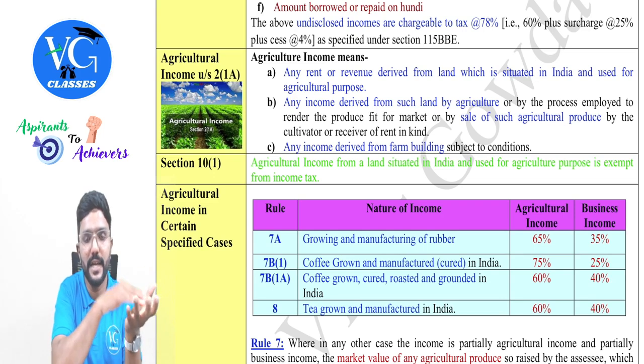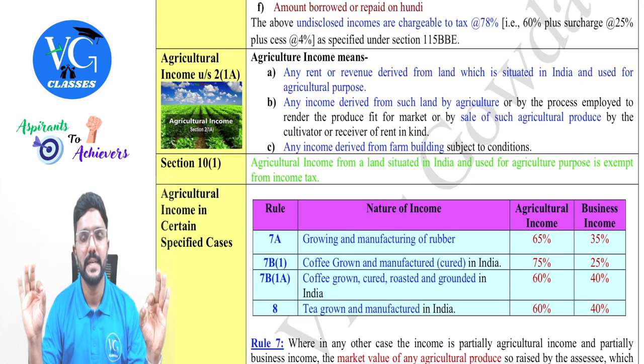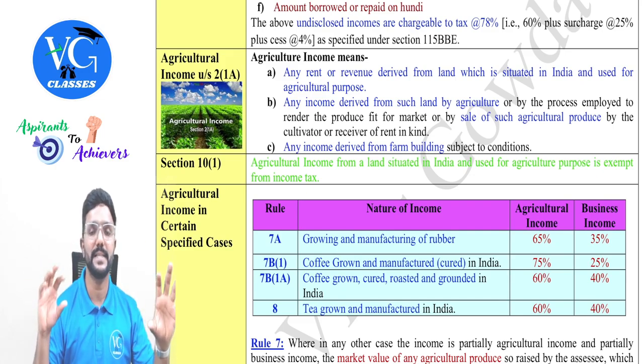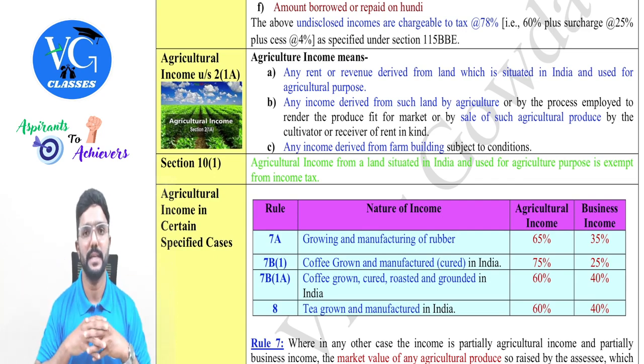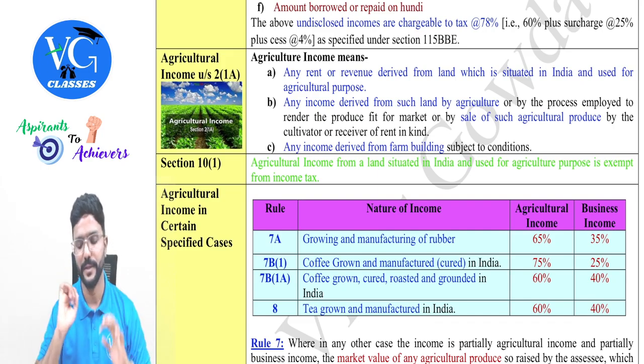Conversion of sugarcane into sugar or jaggery is not an agricultural activity, guys. In that case, it will be partly agriculture income, partly business income. How to segregate it, we have a few rules. We will take care of it a little later, but in this chapter only.